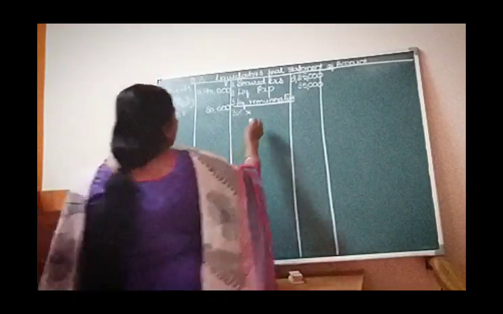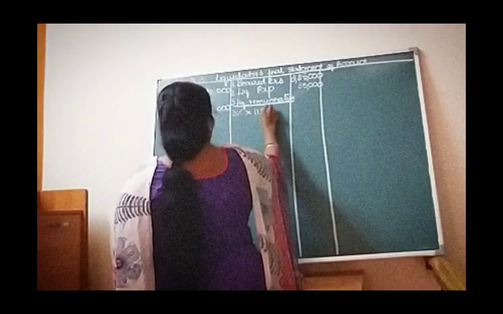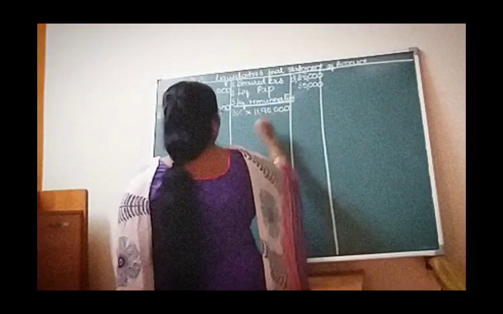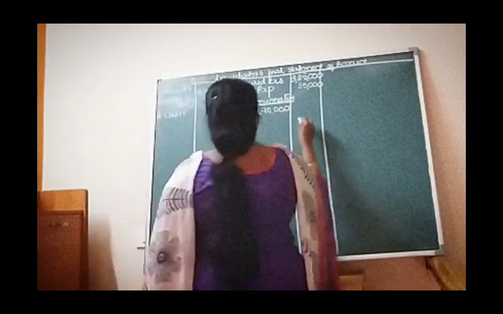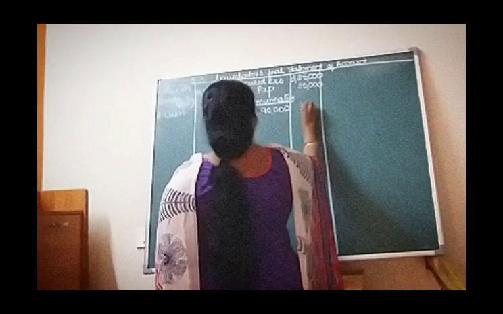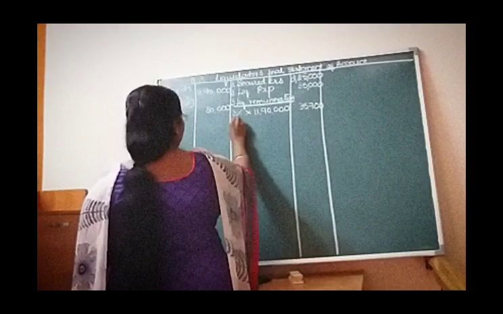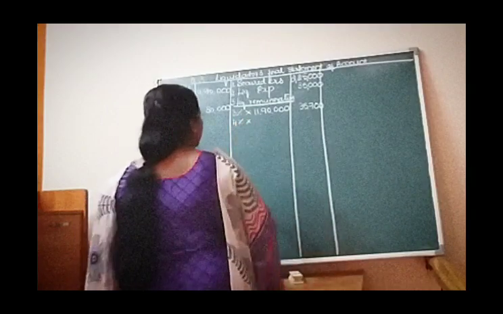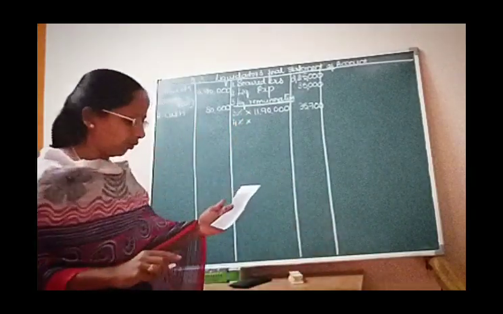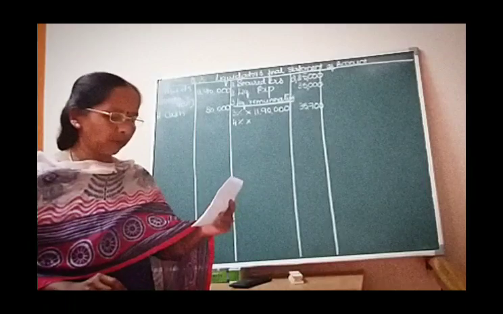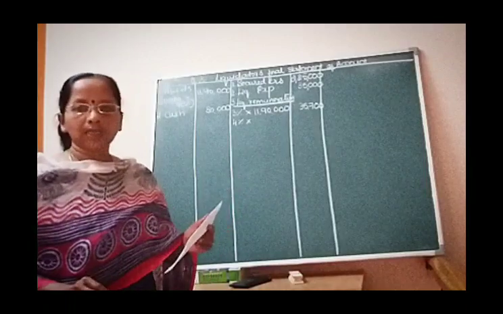So that amounts to 11 lakhs 90,000. If you calculate, it comes to 35,700, and he is paid with an additional remuneration at the rate of 4% on the amount distributed to unsecured